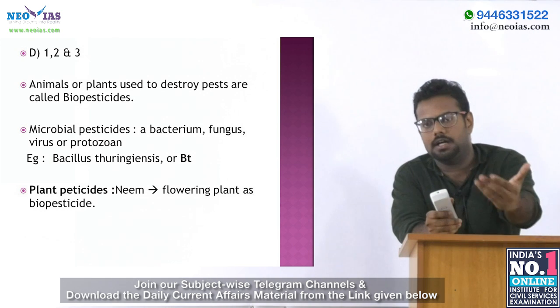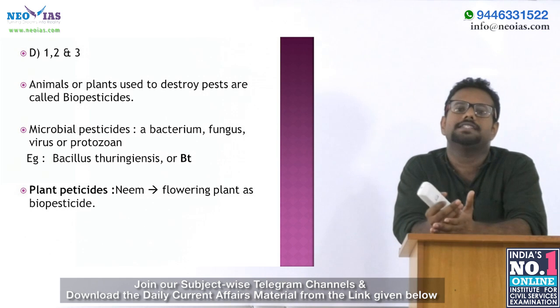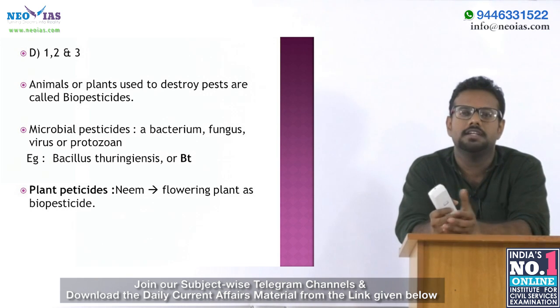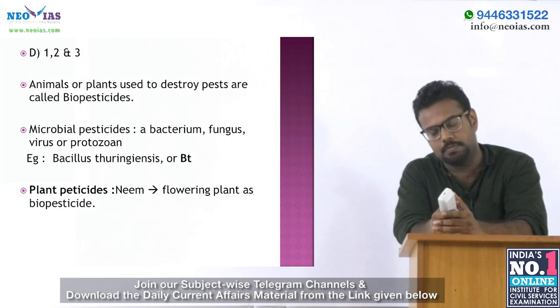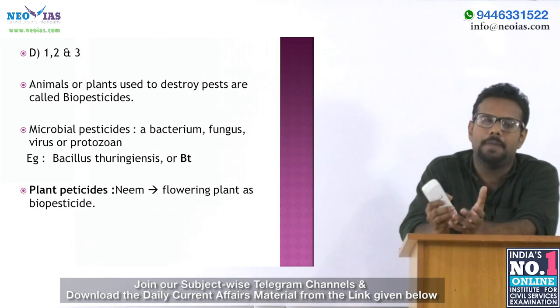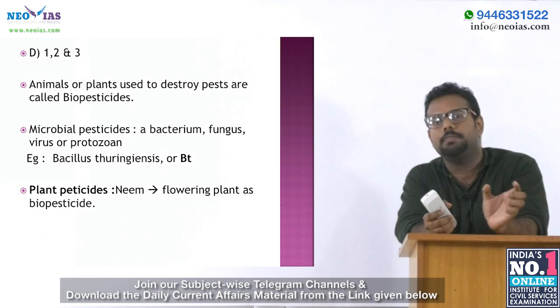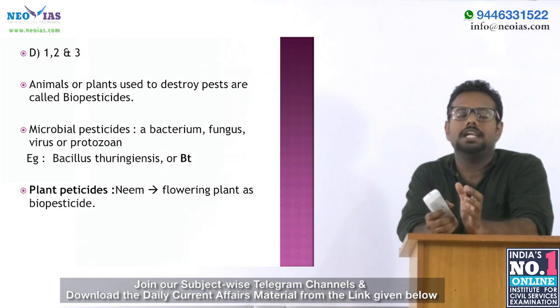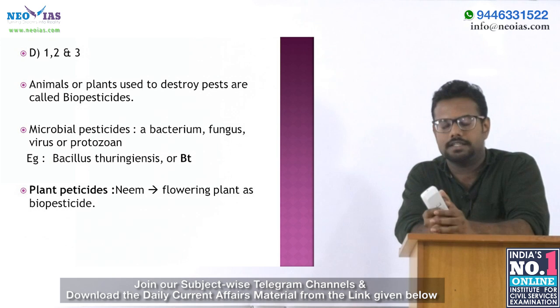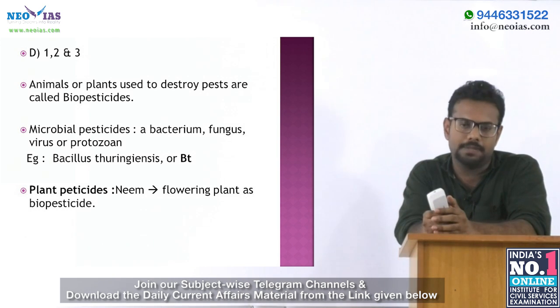A best example for a microbial pesticide is Bacillus thuringiensis or BT. BT has a protein, and it has the ability to kill some kinds of insect larvae such as moths.